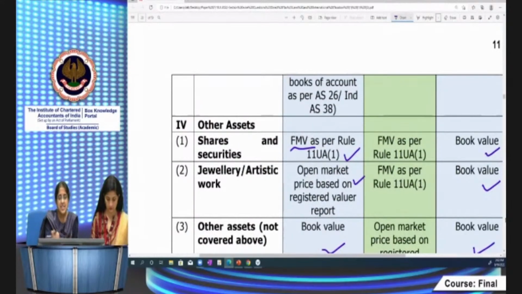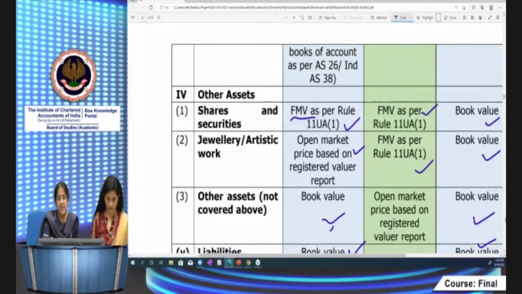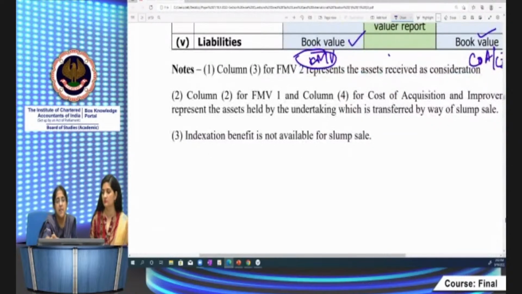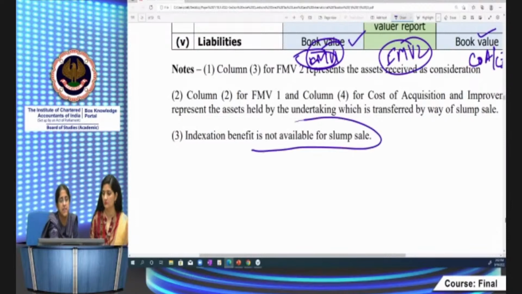Then other assets, if it's shares and securities, you take FMV again as per 11UA1. Jewelry, artistic work, FMV as per 11UA1. And other assets, open market price based on registered value or report. This information will be given to you in the question. Okay. Then you arrive at FMV2. Higher of these two will be the full value of consideration. As I told you earlier, indexation benefit is not available for slump sale.